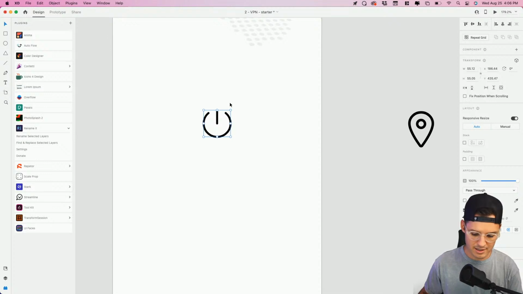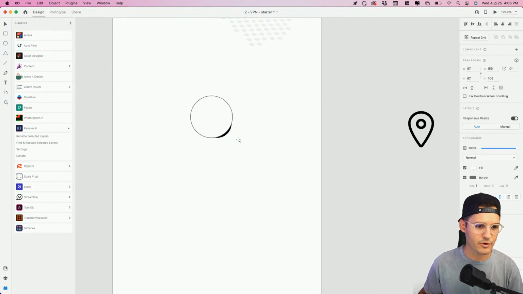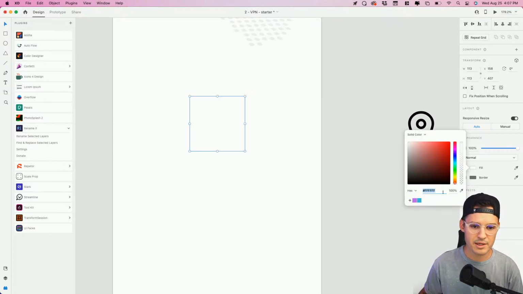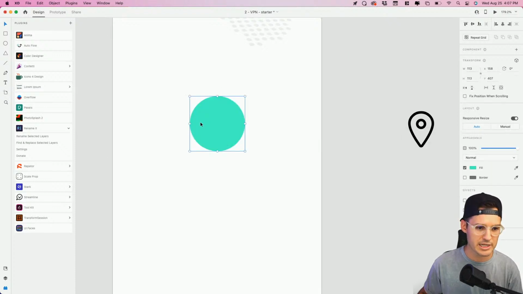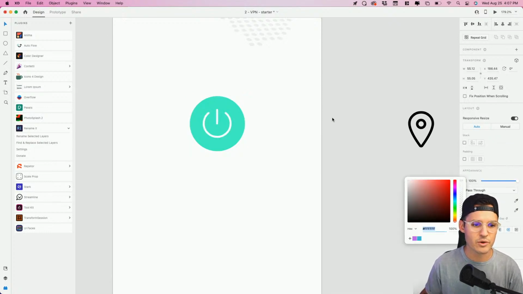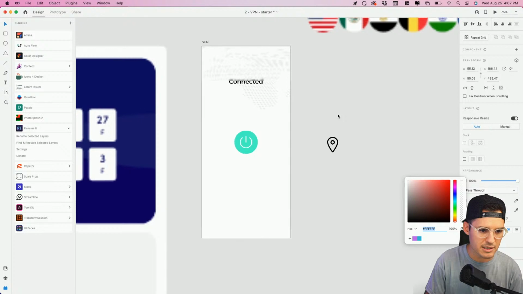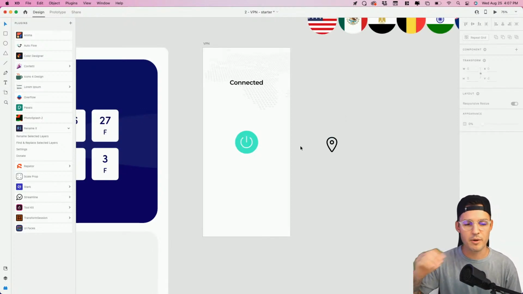Let's hit E for ellipse. Pop an ellipse in there. I'm just going to center this thing. Take the border off and let's pick a fun color. Not this purple. Let's do something a little bit more kind of techie, kind of inspired. How about almost like, yeah, we want a nice seafoam bluish kind of green deal going on there. That'd be kind of fun. And we'll put our icon in the middle. Let's make it white so it looks a little bit friendlier. I like that. And this is just going to be a nice big power button that you can turn on.